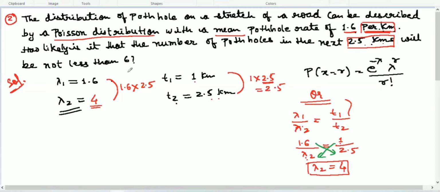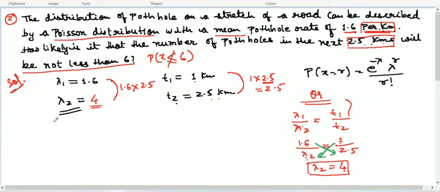Now in this question, we have to find the probability. How likely is it that the number of potholes in the next 2.5 kilometers will be not less than 6? What does that mean? We need to find the probability which is not less than 6.